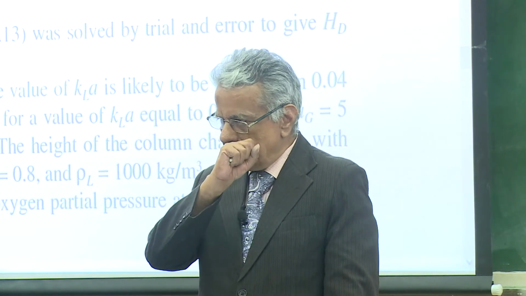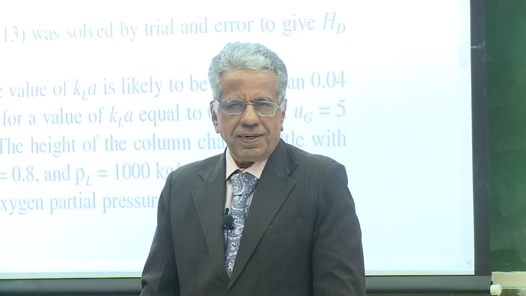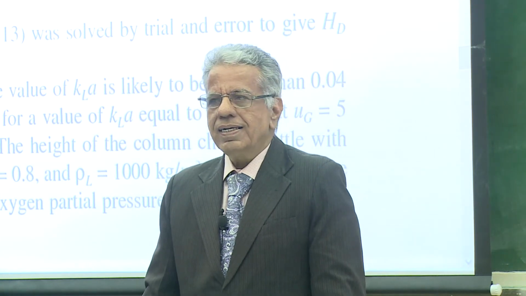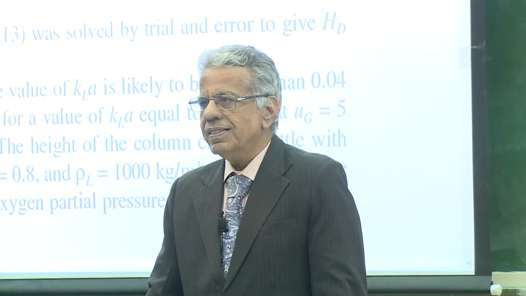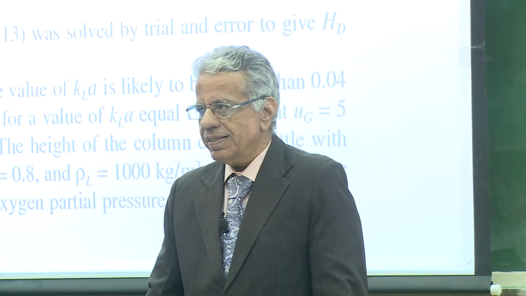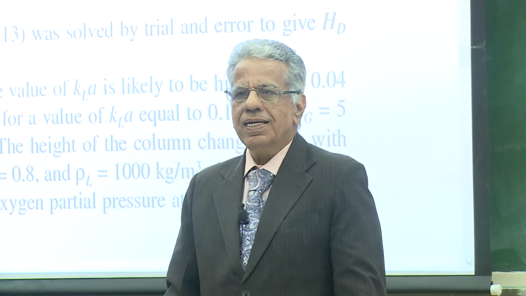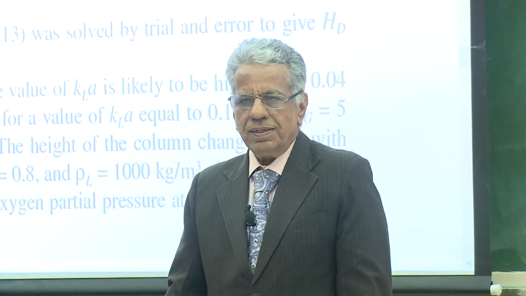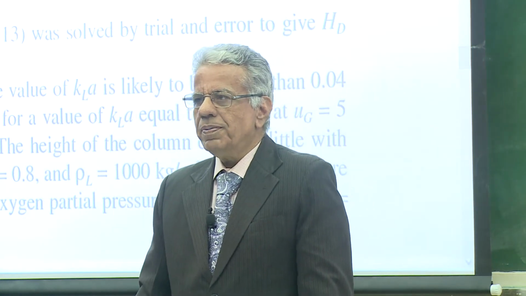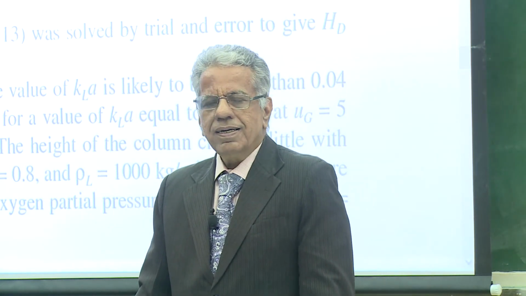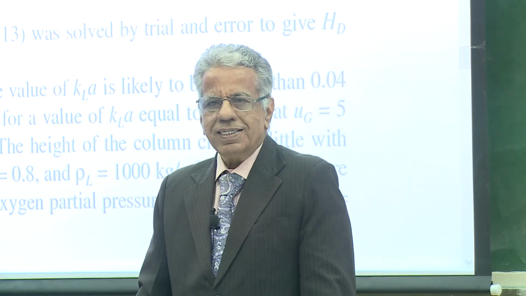Suppose the compressor needs 5 kilowatt and runs for 8,000 hours. 8,000 into 5 is 40,000, and 40,000 into electricity cost of 10 rupees is 4 lakh rupees per year. So operating cost is 4 lakh plus capital cost is 5 lakh. Total annualized cost is 9 lakh rupees.